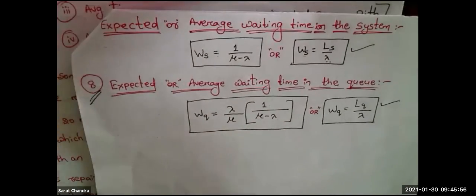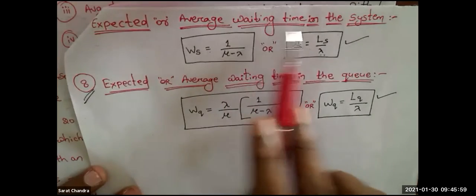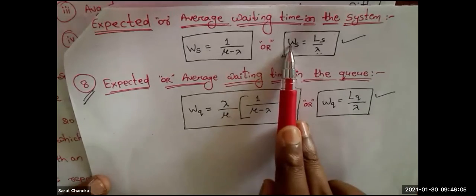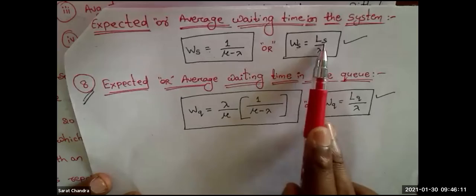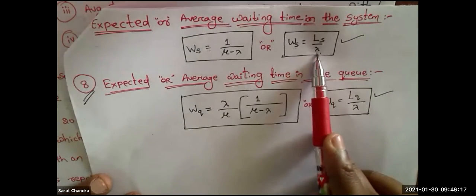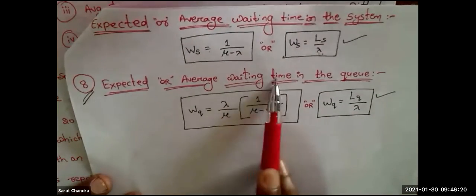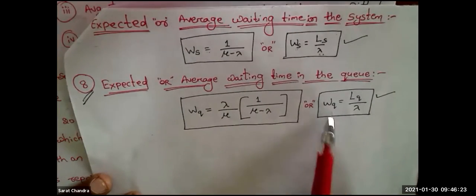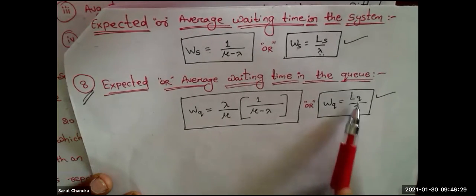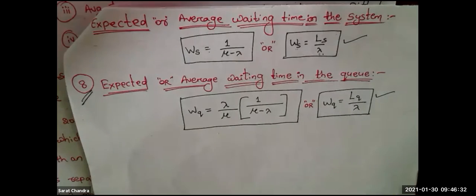Last two formulas we have. The last two formulas are the expected or average waiting time in the system. In the entire system, what will be the waiting time? Waiting time is represented as W, and for the system it is S. Waiting time for the system is equal to LS by lambda. LS formula I have given you previously. Similarly, average waiting time in the queue is WQ. W means waiting time, Q means queue. Waiting time in the queue equals LQ by lambda. So only this much formula you have to remember, and this chapter is completed.